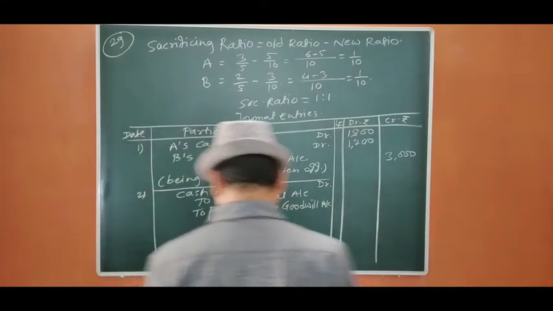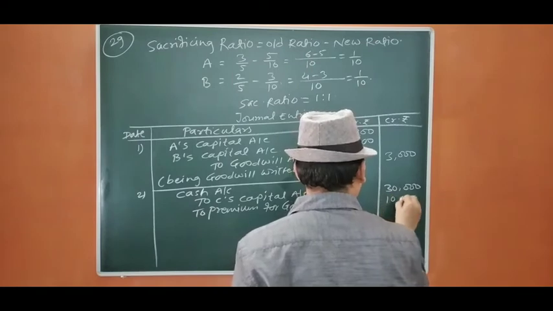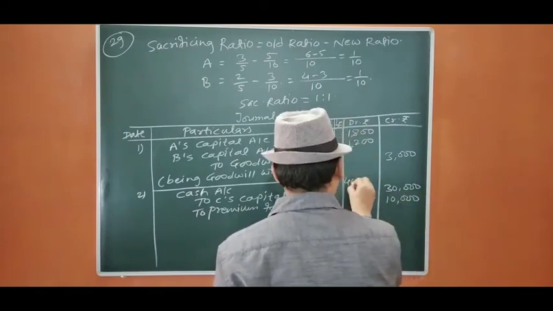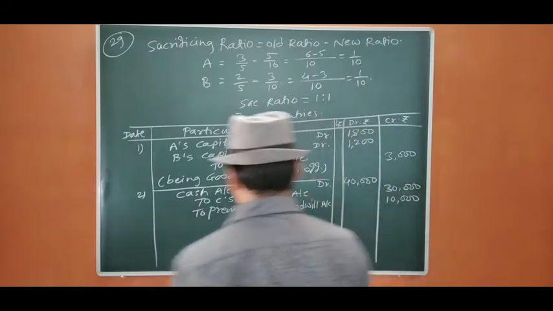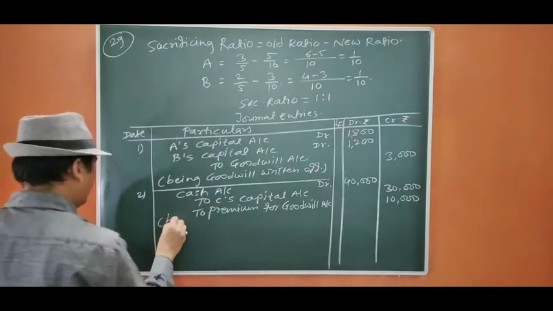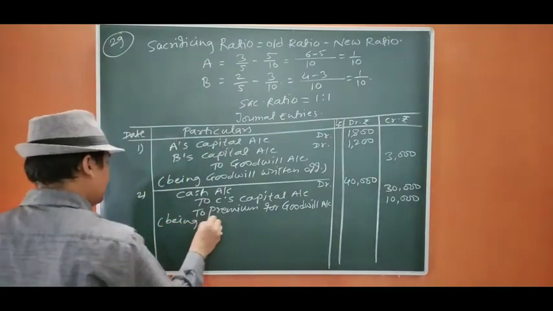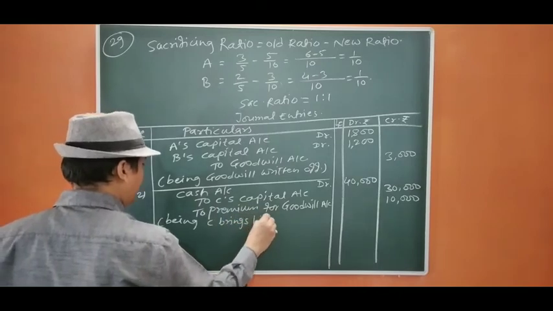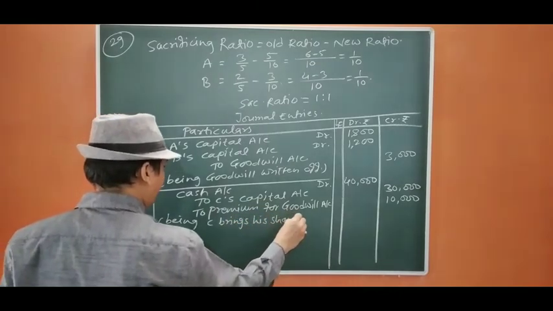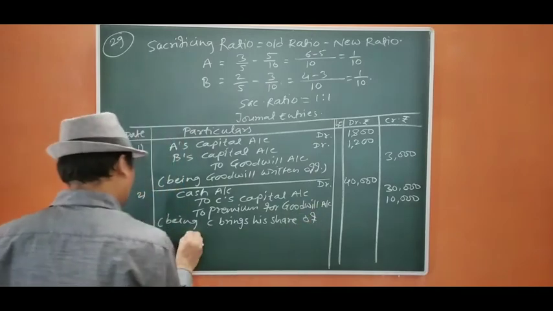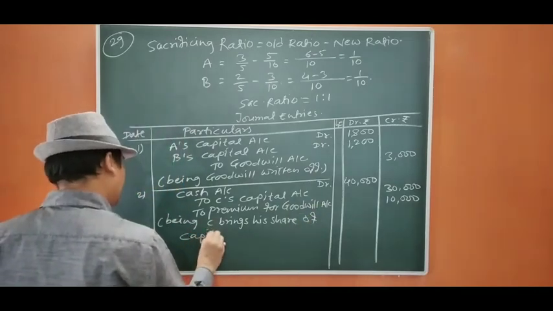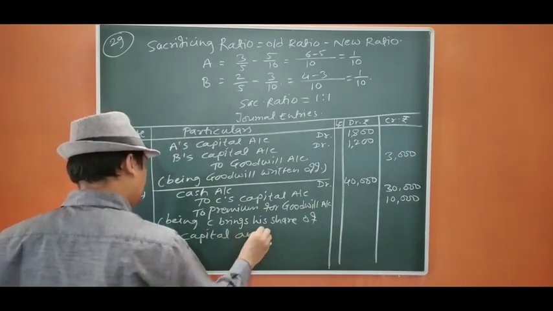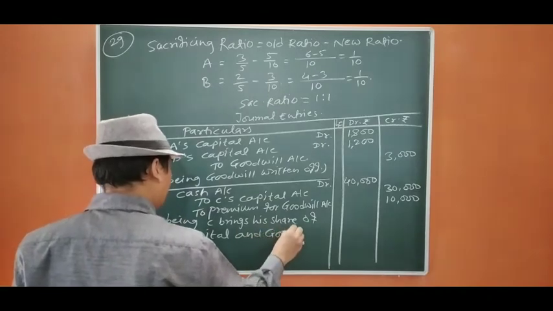He brings 30,000 and 10,000 for premium for goodwill, so it is 40,000. Then C brings his share of capital and goodwill.